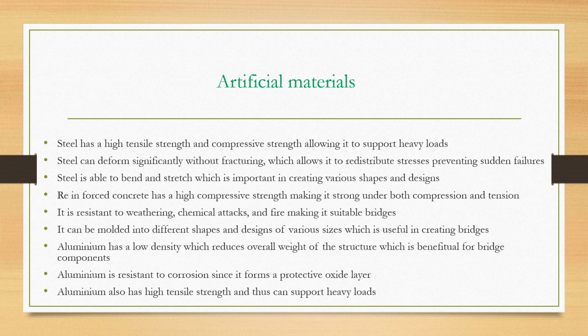That is the malleability. The first one was ductility, the ability to deform significantly without fracturing and allowing it to redistribute stresses. The second one, able to bend and stretch, which is important in creating various shapes and designs, is the malleability part.